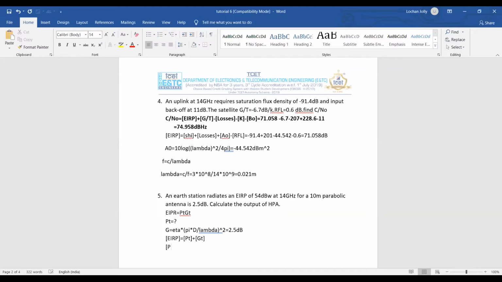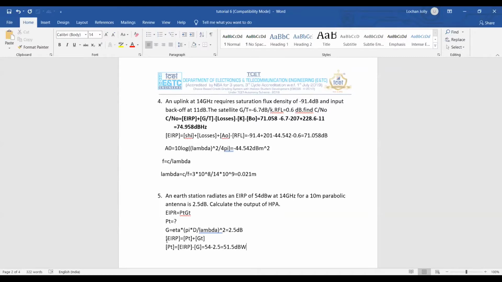PT is equivalent to EIRP minus gain. Okay. So how much is it? 54 minus 2.5, which is equivalent to 51.5 dB watts. Is it correct?